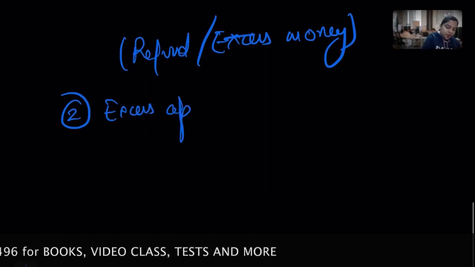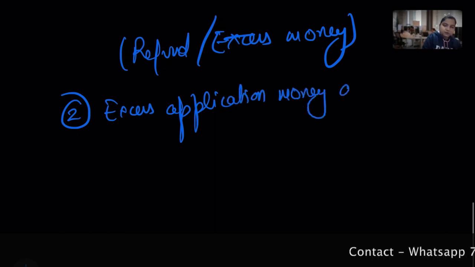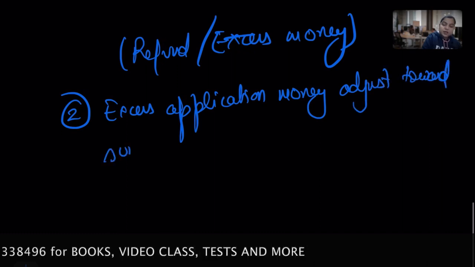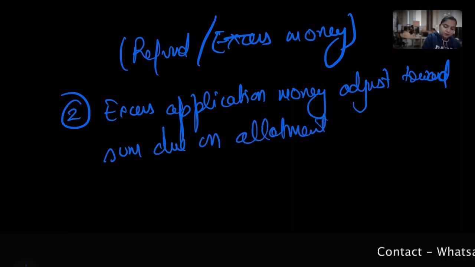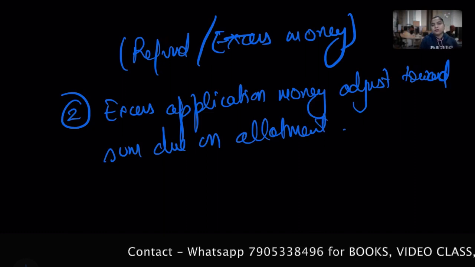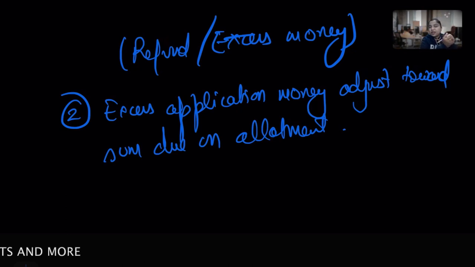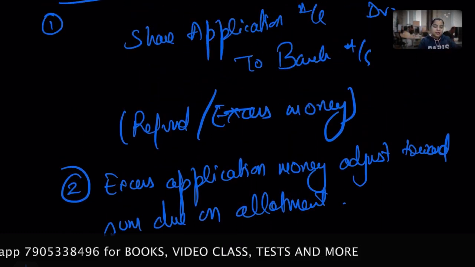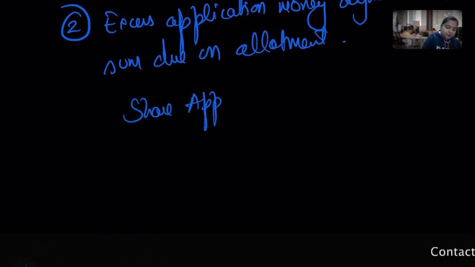And then in the second, whatever excess money you receive as excess application money, you decided to adjust it to the sum due on allotment, or maybe the call, depending on the facts and circumstances of the question. So now you decided to adjust that excess amount on the application towards the allotment. Very clear. It means you decided not to return it to the bank, but to the allotment.